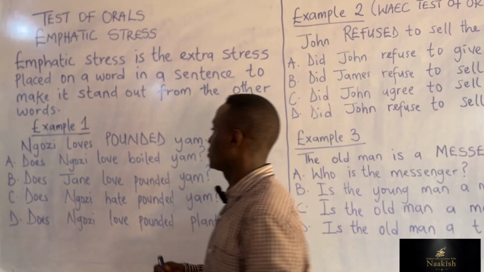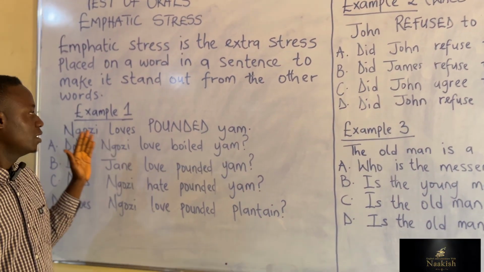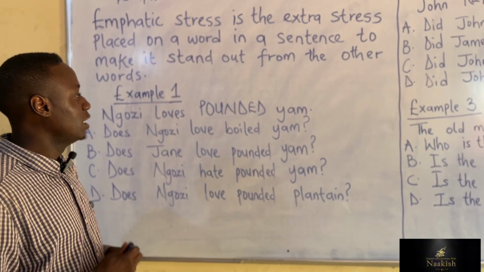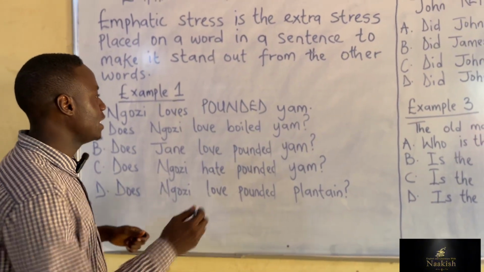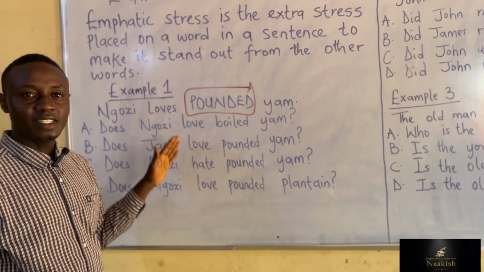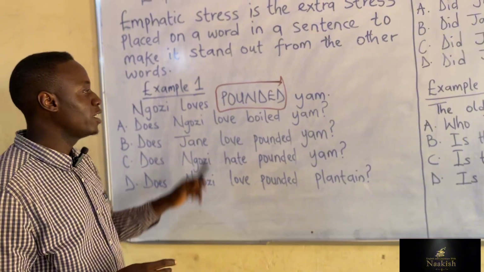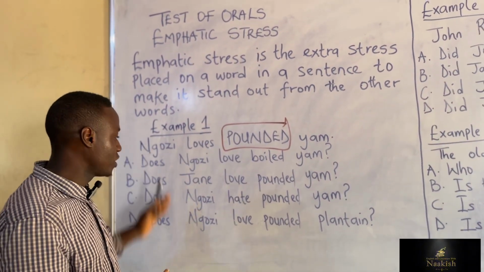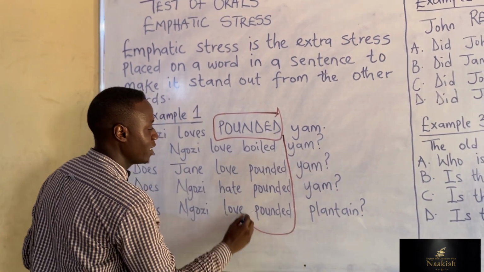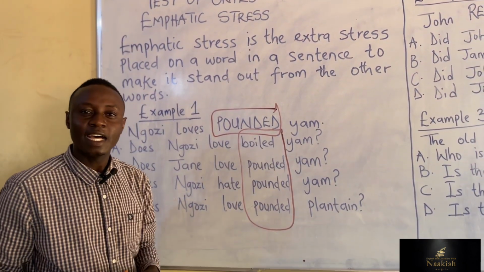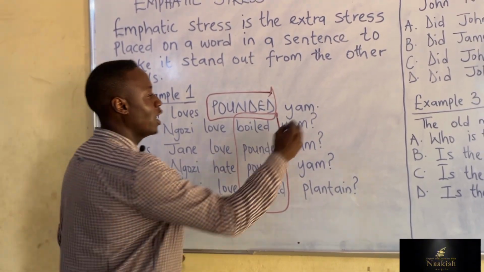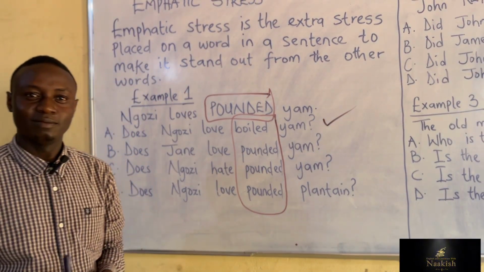For example, if we have the statement, Ngozi loves pounded yam, then the emphatic word in this expression is pounded. The sure way to get the answer to this expression is by looking for the part of the options given that contains pounded. We have it right here. The one that is having the opposite is usually the right answer. So our answer is boiled.